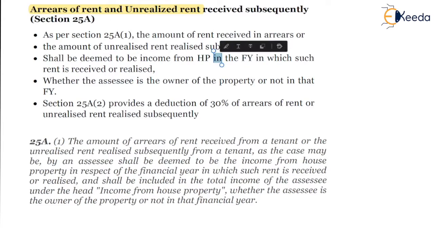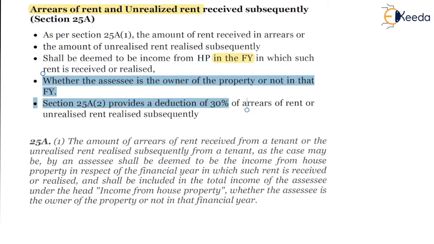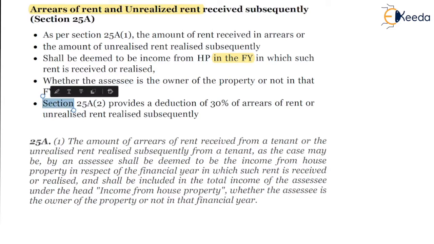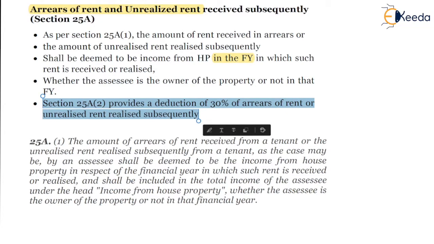In that financial year the same will be taxable, whether the assessee is the owner of the property or not. Section 25A(2) provides a deduction of 30% of arrears of rent or unrealized rent received subsequently.